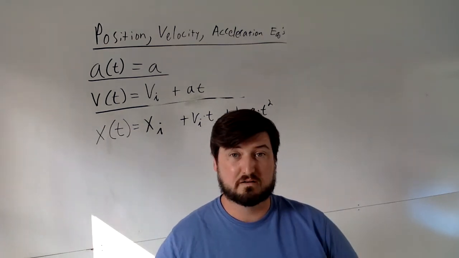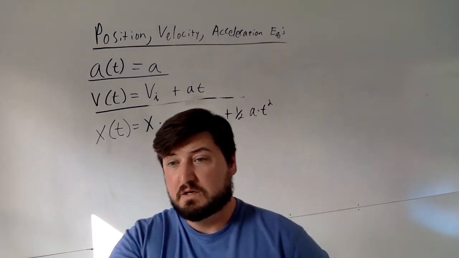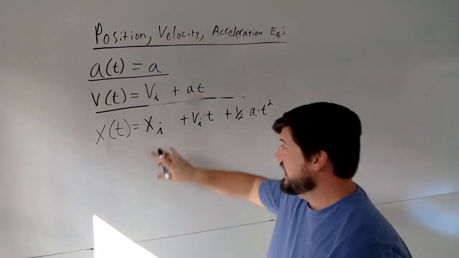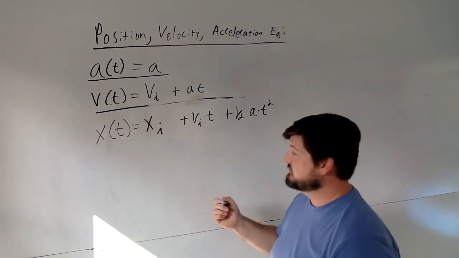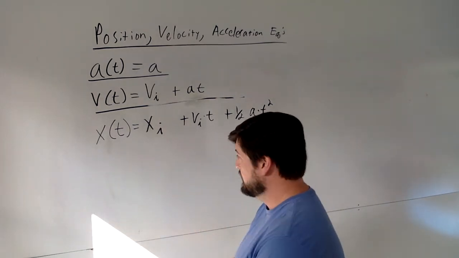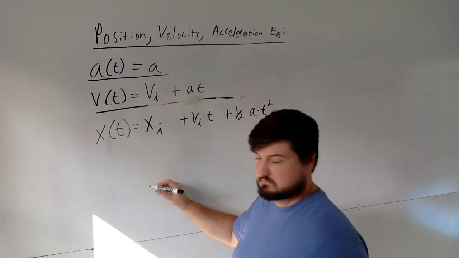It will not work because different things are happening this way than this way, okay? So, having said all of that, there's our position equation. How do we use it? Well, let me give you an example. Let's say that we are going to drop something.